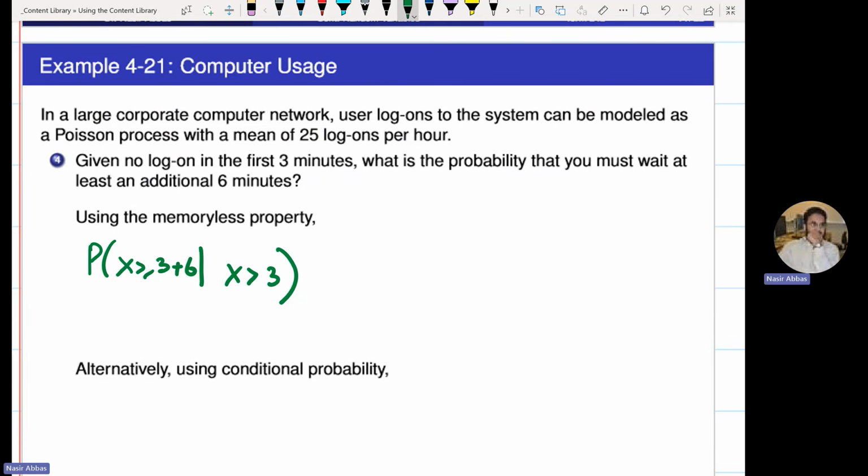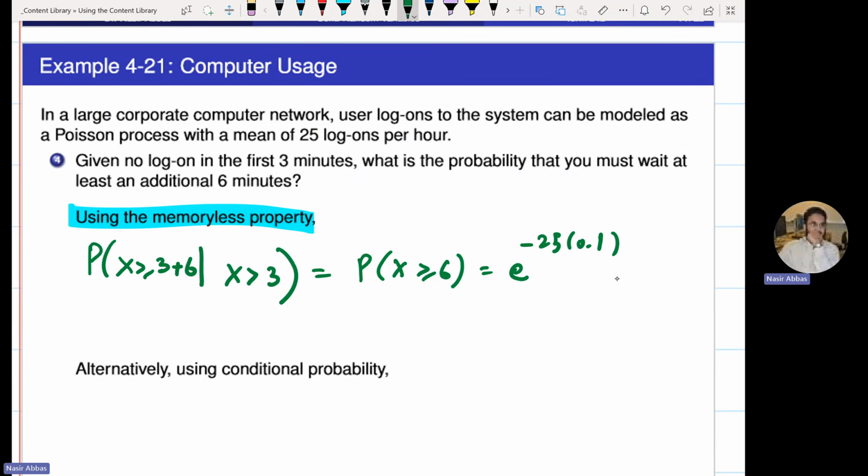Simple. It is simply more than 6. You can solve it simply using the memoryless property. So here I will first make use of this memoryless property, and I will find it to be simply probability of X more than equal to 6, which is e to the power minus 25 times 0.1, which we already found in part 1, and that is 0.0821.